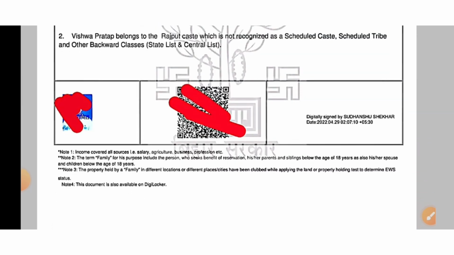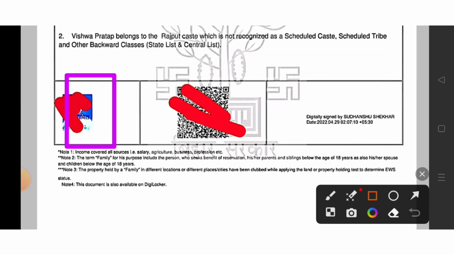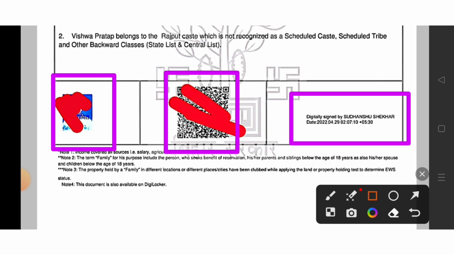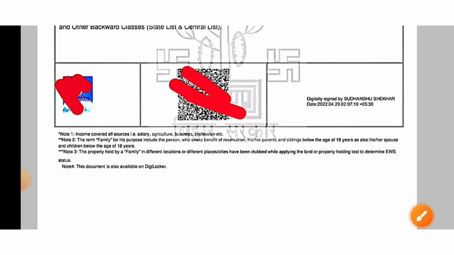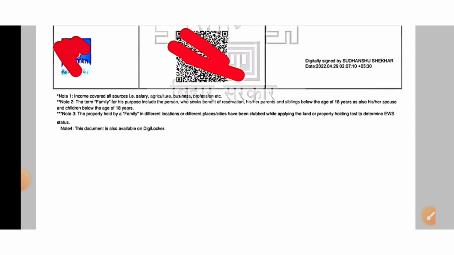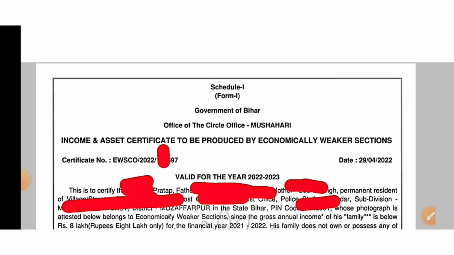After that, you can see at the bottom here the self-attested photograph and barcode scanner. Since this certificate was made online, here it is written digitally signed by Sudhanshu Sekhar. So in your certificate, if it is manually signed, no problem, it's 100% acceptable. Or if your certificate is digitally signed, then also no problem, your certificate is 100% acceptable.